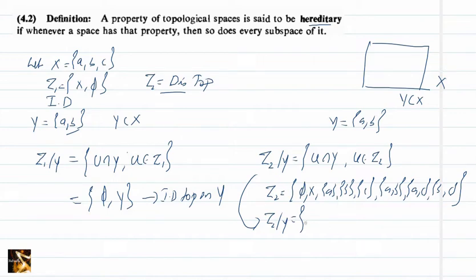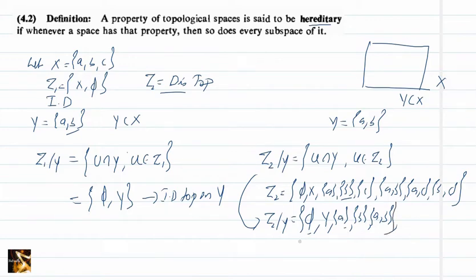Phi intersection Y will give you phi, X intersection Y will give you Y, {A} intersection Y is the singleton set {A}, {B} intersection {A, B} is the singleton set {B}, {C} intersection {A, B} is phi, that we have already written. {A, B} intersection {A, B} is {A, B}, and {A, C} intersection Y is the singleton set {A}, {B, C} intersection Y is the singleton set {B}, that we have already here.